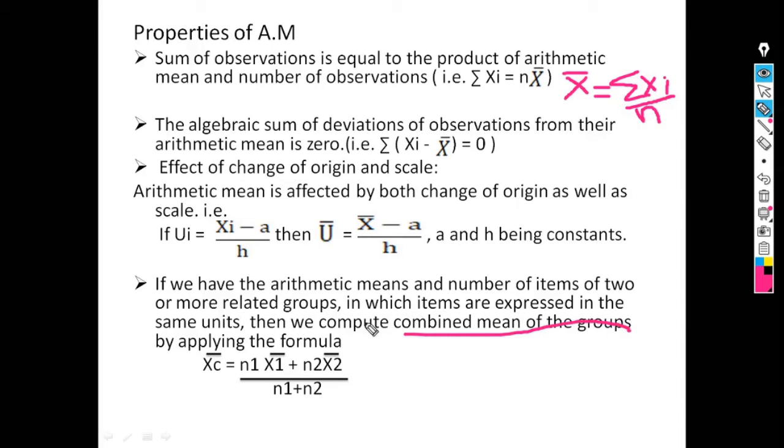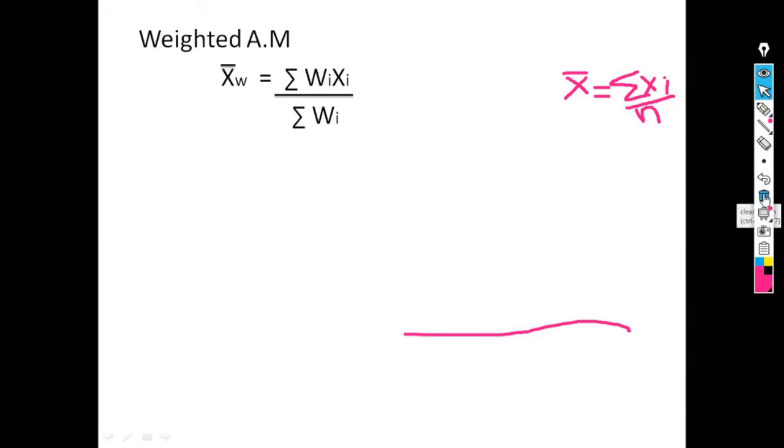Next property is calculation of arithmetic mean for combined group. The formula for combined arithmetic mean is denoted by xc bar and is given by n1 into x1 bar plus n2 into x2 bar divided by n1 plus n2, where n1 is the sample size of the first group, n2 is the sample size of the second group, x1 bar is the arithmetic mean of the first group and x2 bar is the arithmetic mean of the second group.